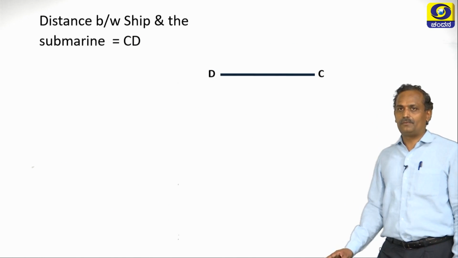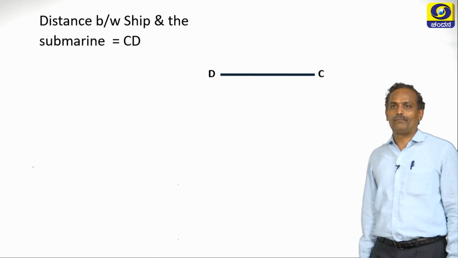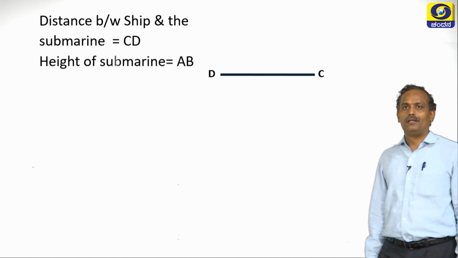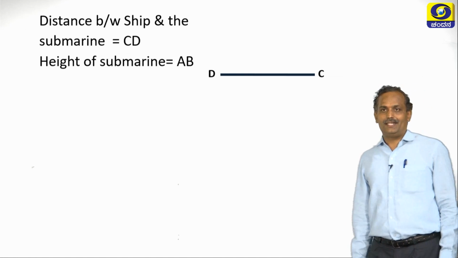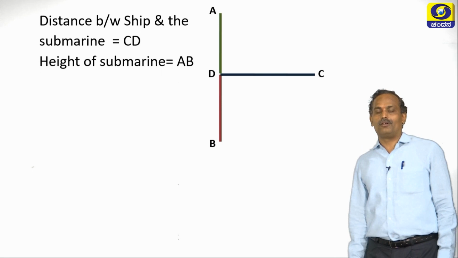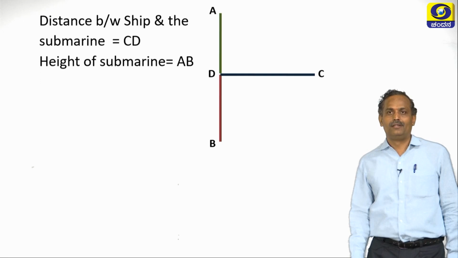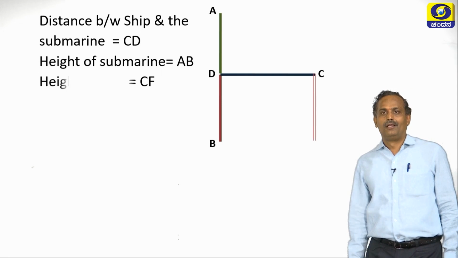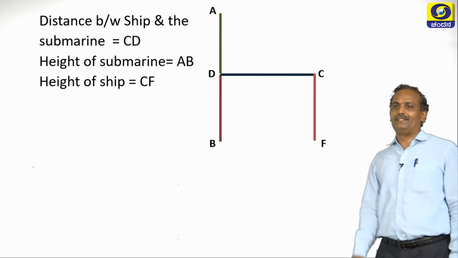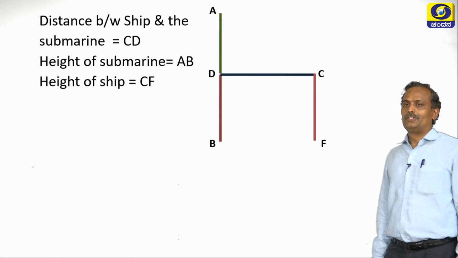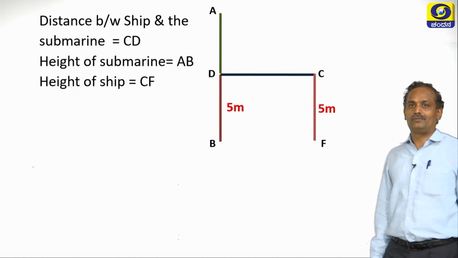So the distance between the ship and the submarine is CD, as shown here. The height of the submarine is AB, drawn in the diagram. You too should draw while I am discussing the same thing. Now the height of the ship is CF, which we have assumed. It is given as 5 meters.